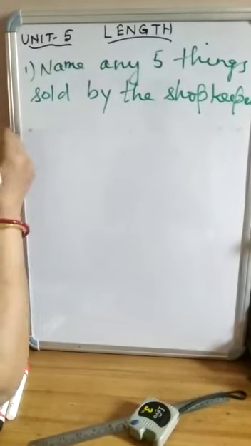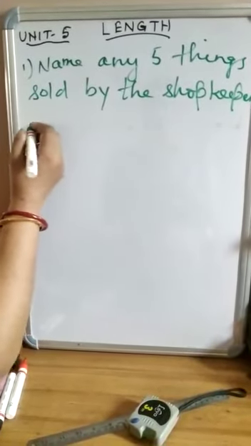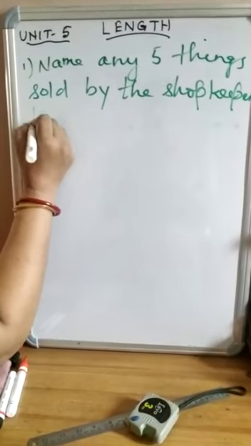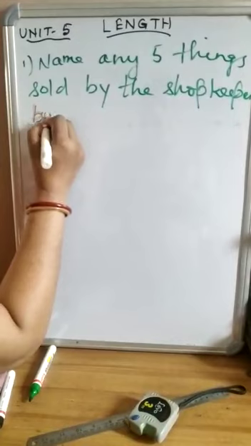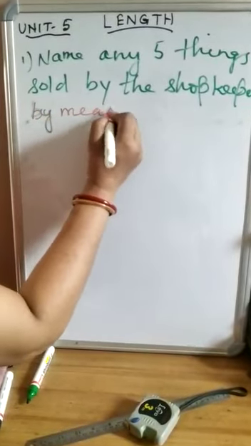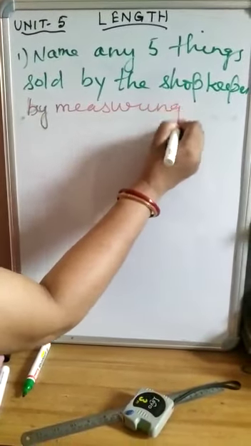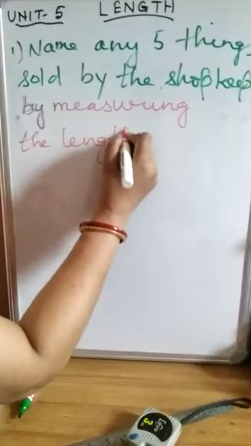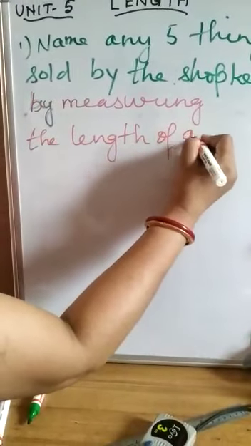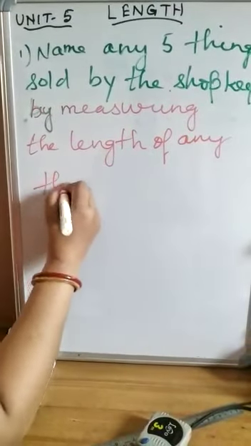So you have seen that the shopkeeper sells things by measuring the length of anything. Will you tell me?